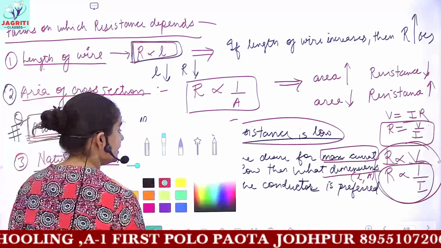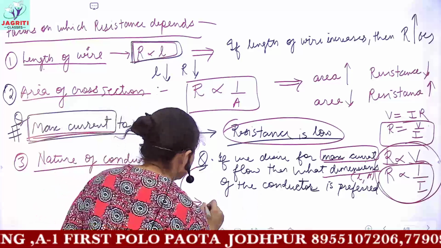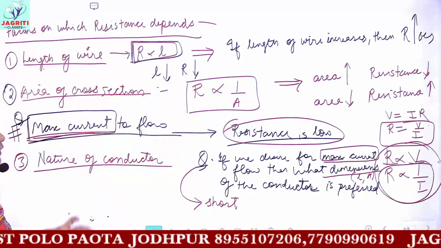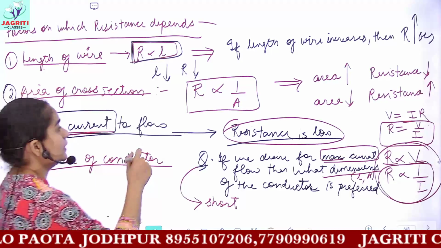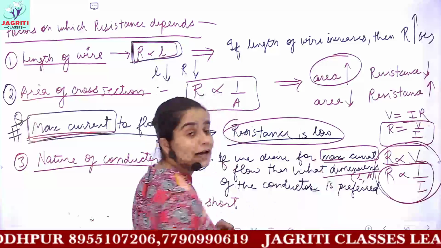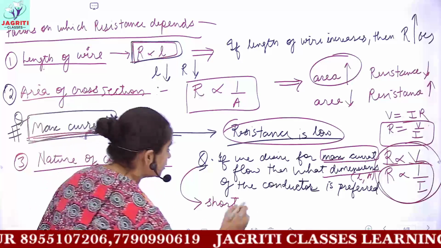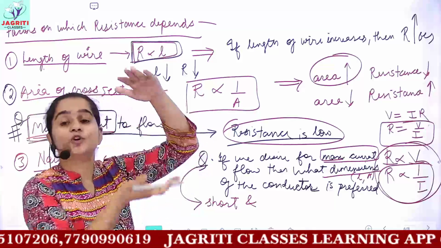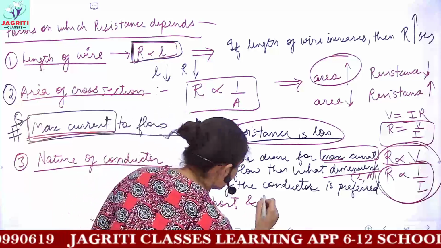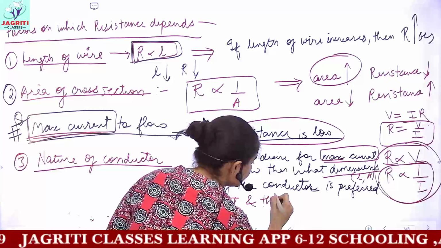So if I write the answer here to this question, I require a short length conductor. I am talking about the area. I want less resistance, which means my area should be higher. So I require a short, and higher area of cross section means thick or wide conductor. So I require a short and thick wire.